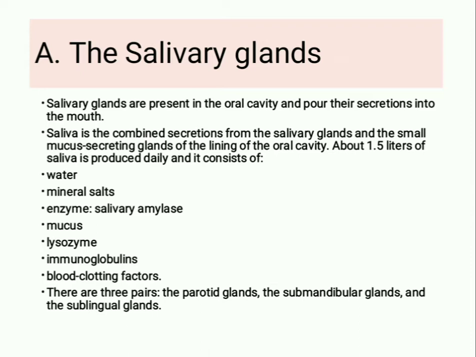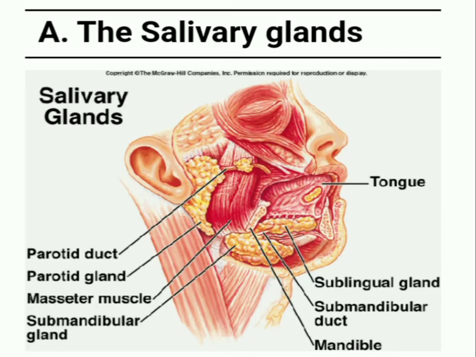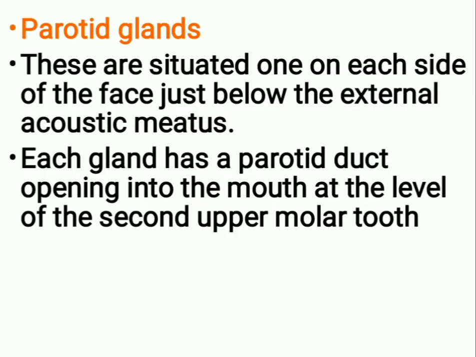About 1.5 liters of saliva is produced daily, and it consists of water, mineral salts, enzyme, that is salivary amylase, mucus, lysozyme, immunoglobulins, blood clotting factors. There are 3 pairs: the parotid glands, the submandibular glands, and the sublingual glands. This is the picture of the salivary glands.